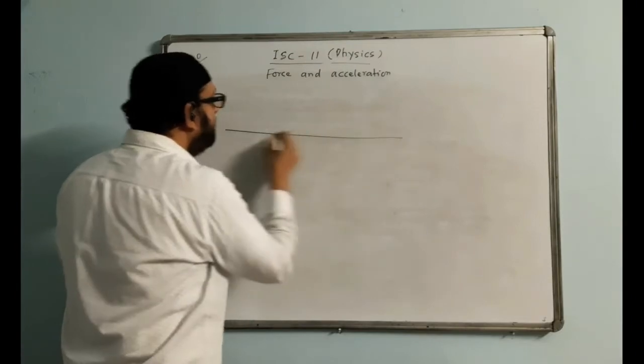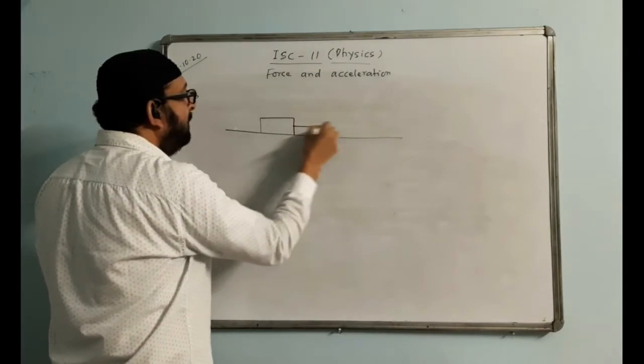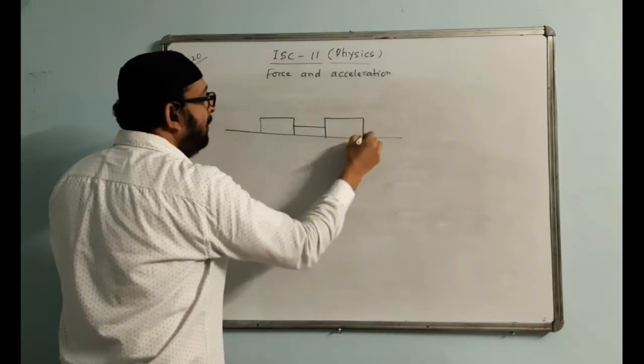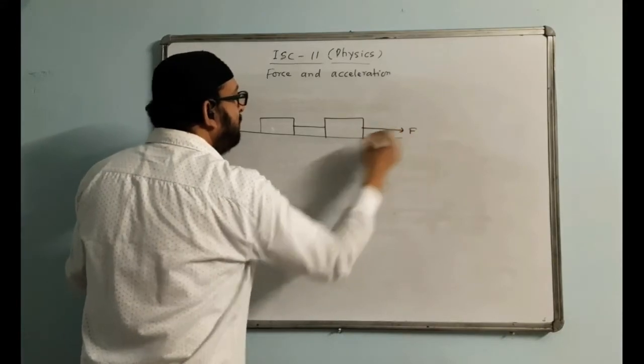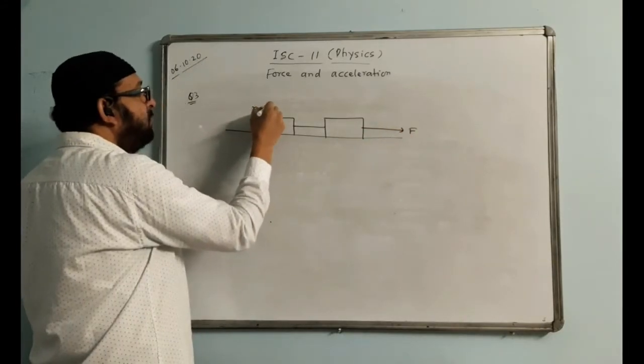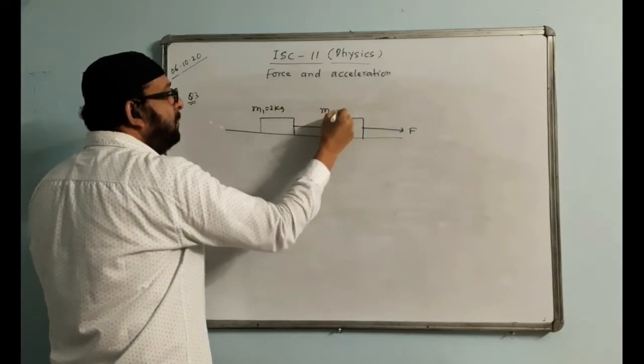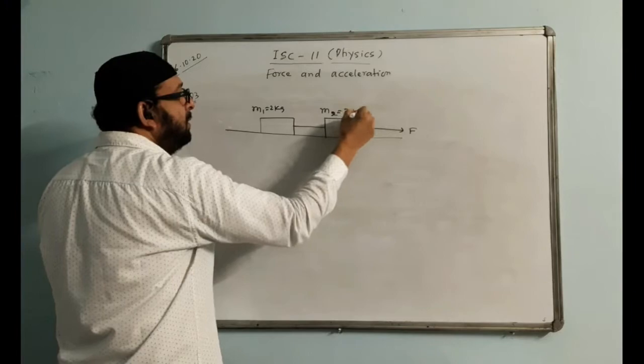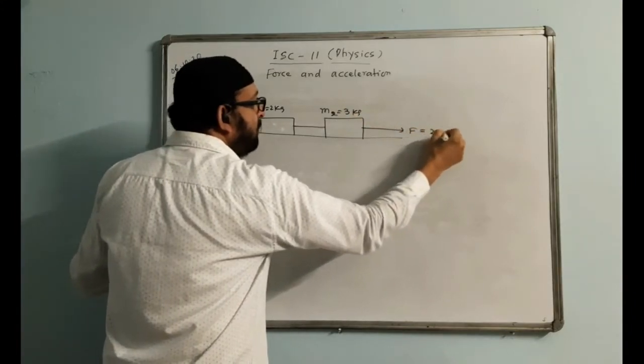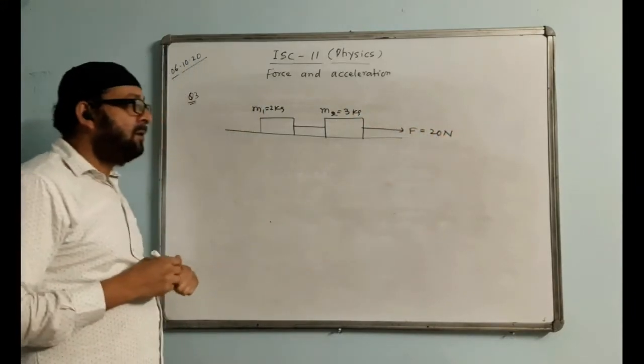We are having the masses connected with a string like this or with a rope like this. F is over here. We are having a mass M1 of 2 kg, this is M2, 3 kg, and we are giving a force of 20 Newton here like this.